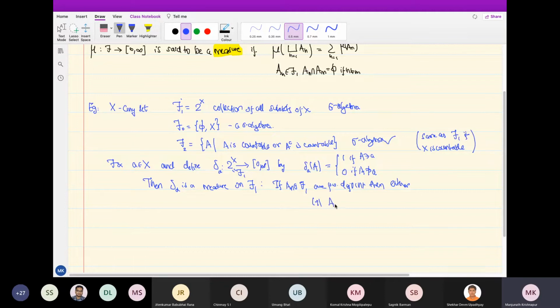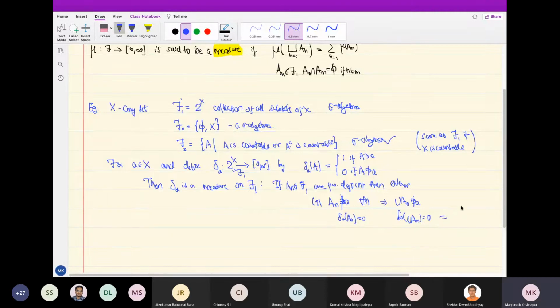One possibility is that none of them contains A, in which case the union of A_n also does not contain the element A. This implies that delta A of A_n is 0, and delta A of the union of A_n is 0.